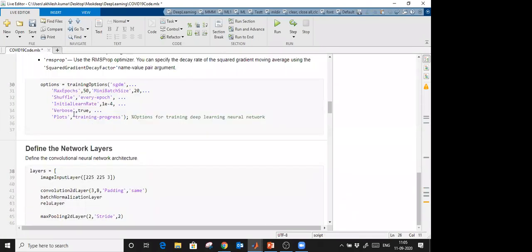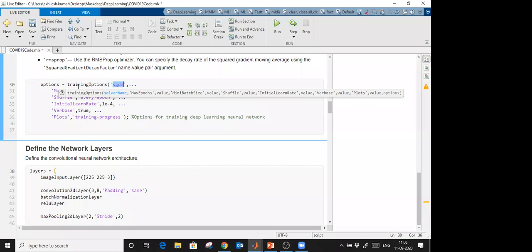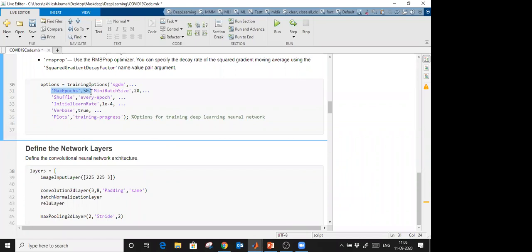Now the options. Let's see what these options mean. First of all, what kind of solver am I going to use? That is the stochastic gradient descent method. Maximum epochs 50. So for 50 times my model will learn. 1 epoch means 1 full cycle. So for 50 full cycles my model will learn. During these 50 cycles, weights will be updated and biases will be updated. When the error stops reducing, the model will also stop. Minimum batch size, that is 20.